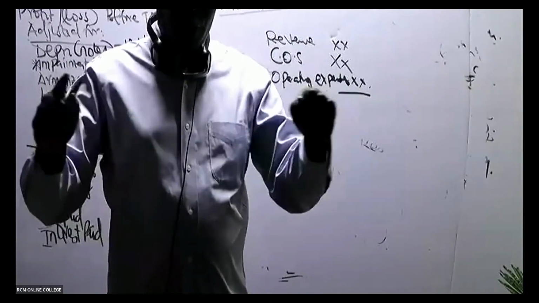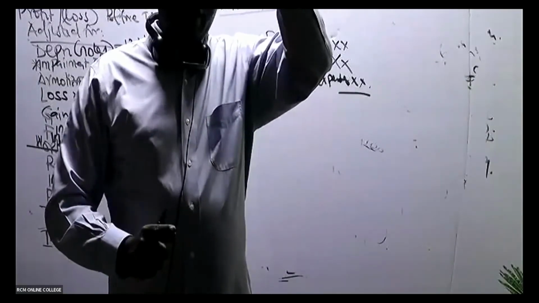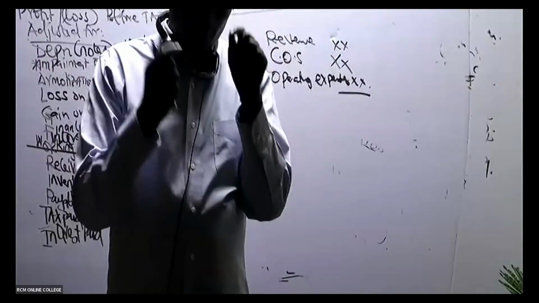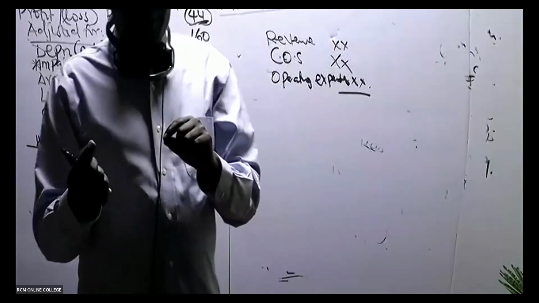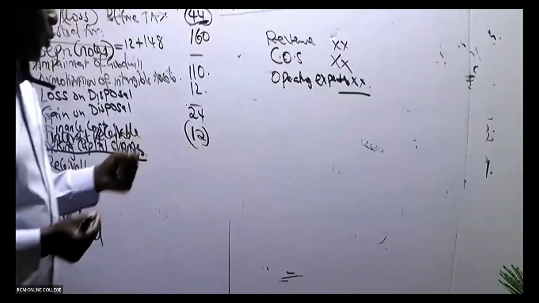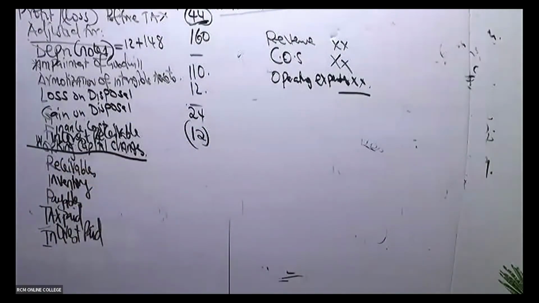You go to profit before tax and then you look north. You see this item is not supposed to be here, so you remove it. It's something we'll be able to get used to. All right. We are doing very well.